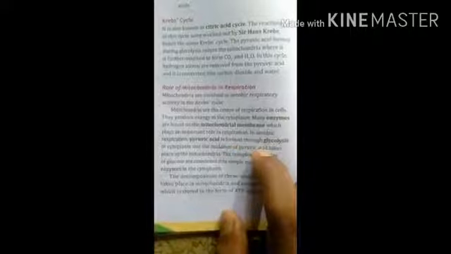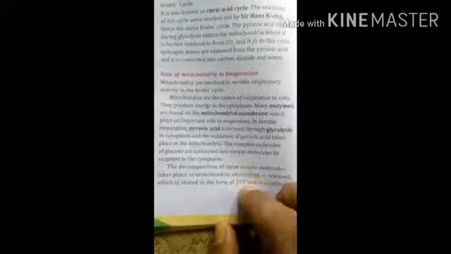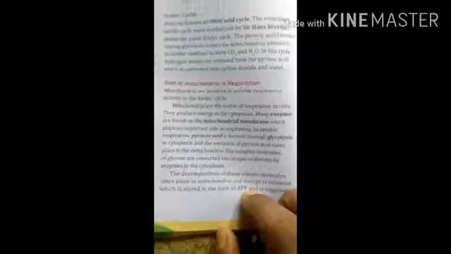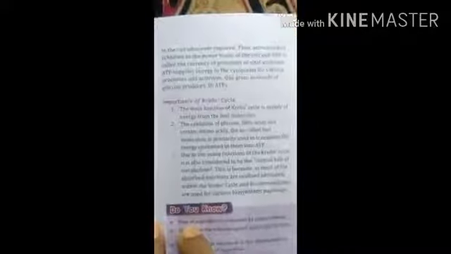In aerobic respiration, pyruvic acid is formed through glycolysis in the cytoplasm, and the oxidation of pyruvic acid takes place in mitochondria. Now the complex molecules of glucose are converted into simple molecules by the enzymes in the cytoplasm. So this happens during the Krebs cycle only. The decomposition of these simple molecules takes place in mitochondria and energy is released and stored in ATP and is supplied to the cell whenever it is required.